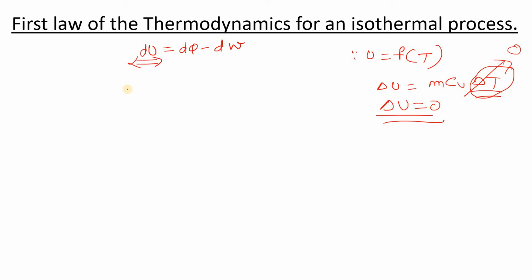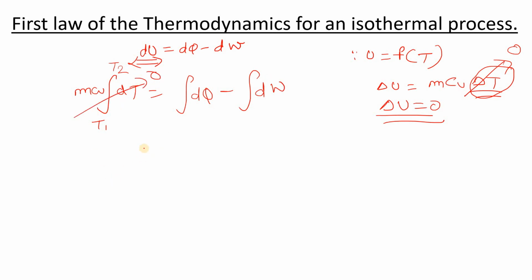Simply see here, if we integrate this equation, it will be m Cv dT from T1 to T2 is equal to minus integral of dW. So this term is going to 0. Now, as I know about the work, what is the work? Work is P dV, and the volume is going to change from V1 to V2.